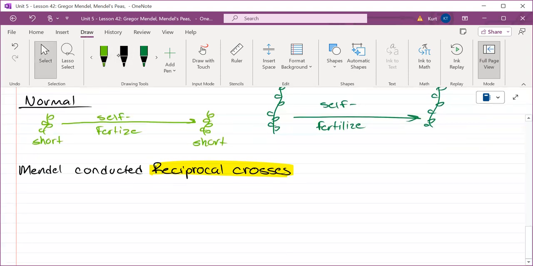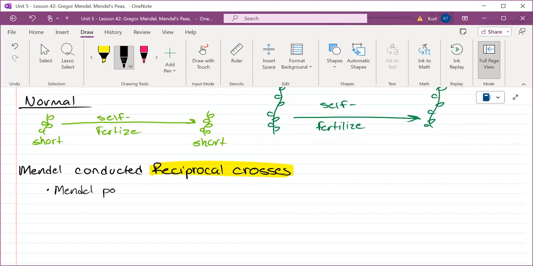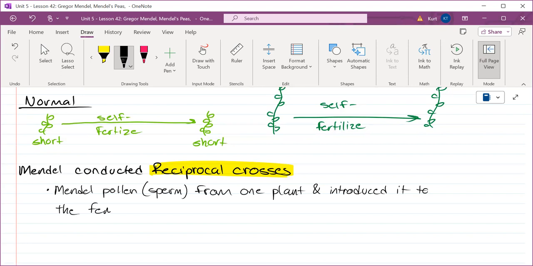And so what Gregor Mendel did is he manually took pollen, which is basically sperm, from one plant and introduced it to the female parts, which is called the pistil, of the opposite plant.